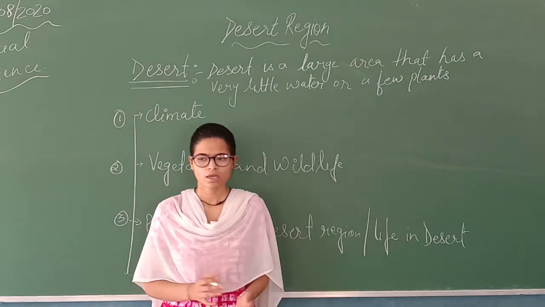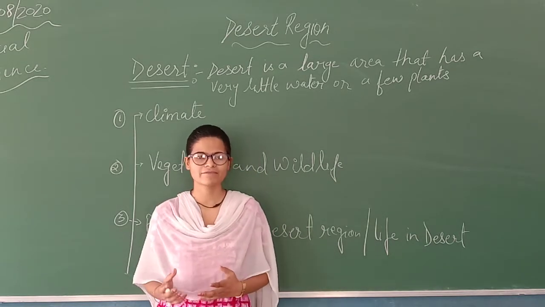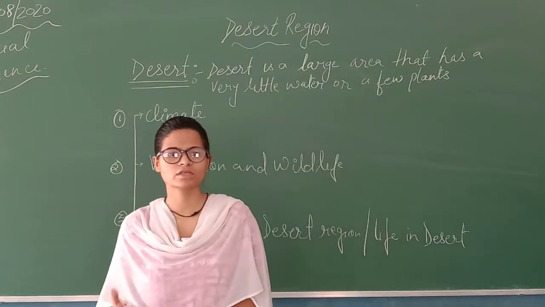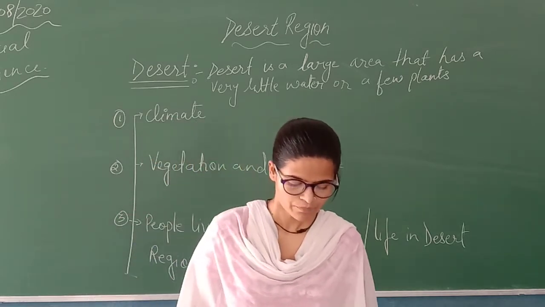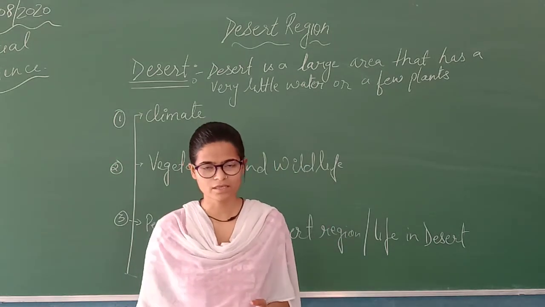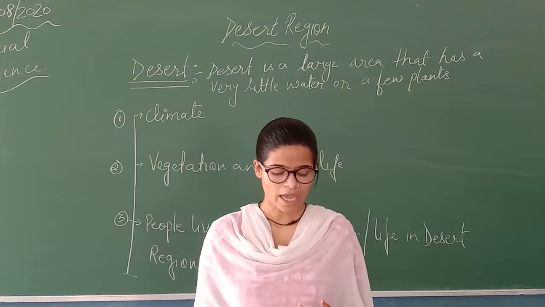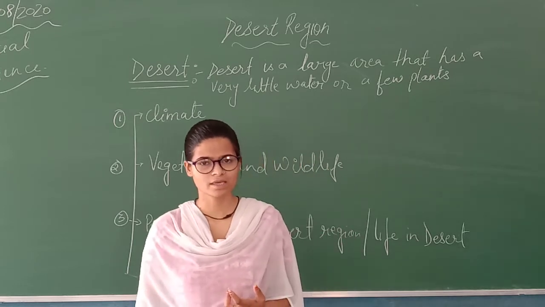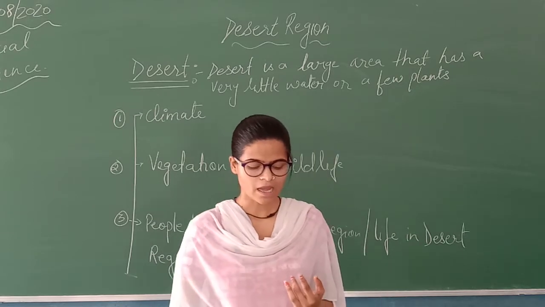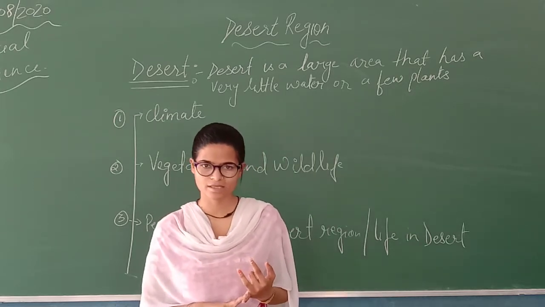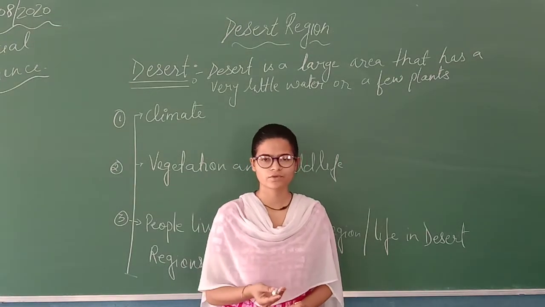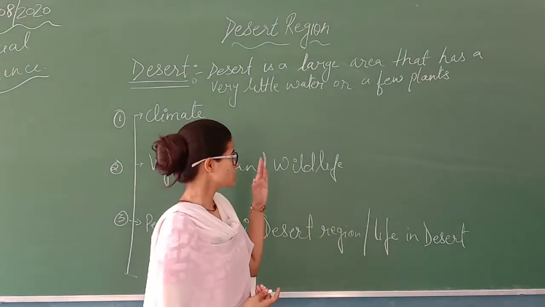Okay. So in the whole earth we have some deserts which are found all over the world. For example, they have given you in your book that Sahara and Kalahari Desert is located in Asia. Then you have Great Victoria Desert in Australia. Then you have Thar Desert in India. Then you have Atacama and Patagonia Desert in South America. And few more deserts are there. You can read from your book. So this is your desert.